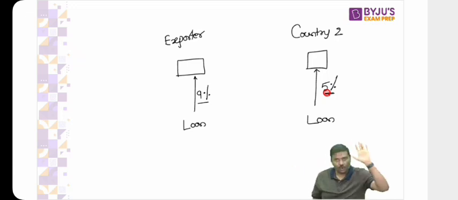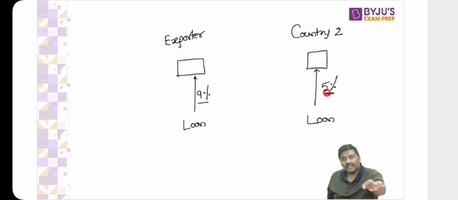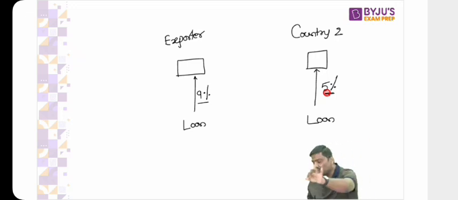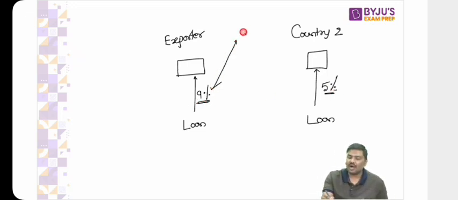Now, don't worry about other factors, focus only on this. Is it okay if I say you are at a disadvantage compared to your competitor? Let me know. Why? You are taking a loan and paying a higher rate of interest compared to your competitor. And the rate of interest that you pay will have an influence over the cost of the marker. I think this will put you at a disadvantage compared to your competitor.